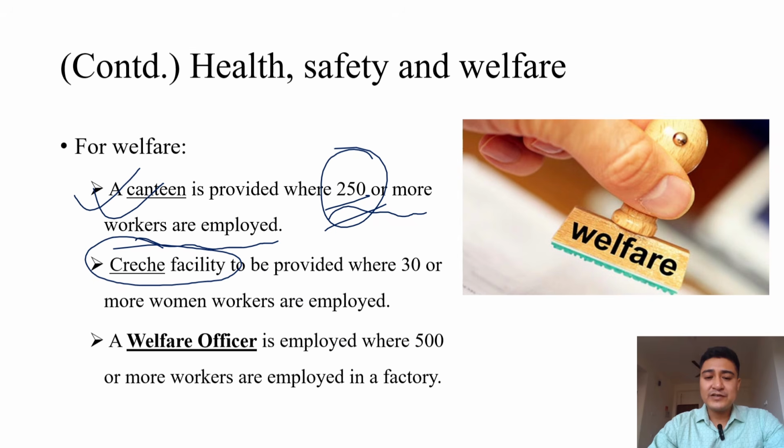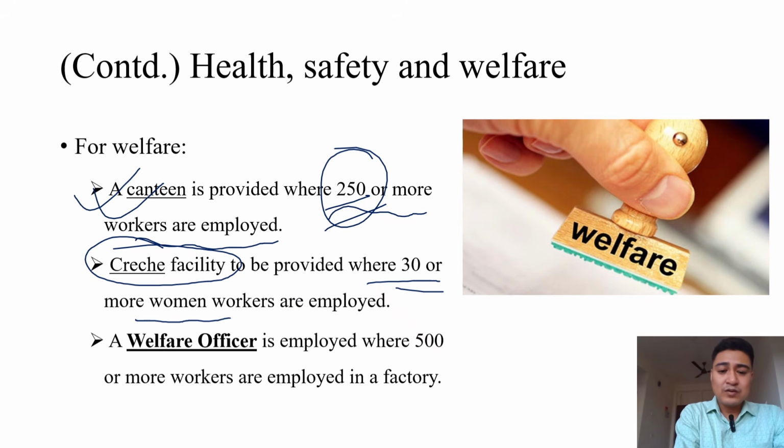So, for its provision, the Factory Act suggests that when 30 or more women workers are employed in your factory, then a crèche facility must be present. I repeat again, when 30 or more working women are employed in the factory, then a crèche facility must be present in that factory. Previously, this guideline was for 50 or more women. Now it has been reduced to 30 or more women.